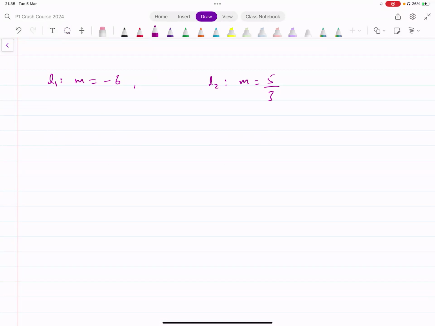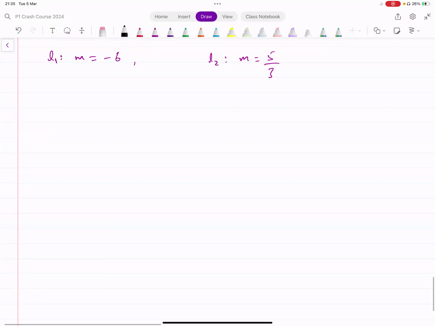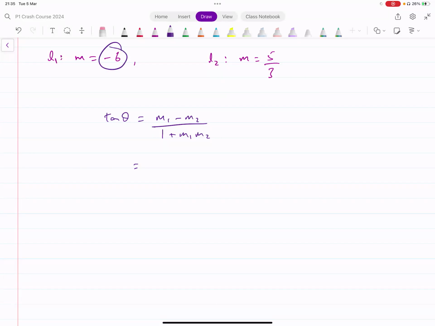We want to find the angle between these two lines. How do you do that? You can use the formula. The formula is tan theta equals (M1 minus M2) divided by (1 plus M1 into M2). Again, you can call any of them M1, any of them M2. Let's say this is M1, the first one.